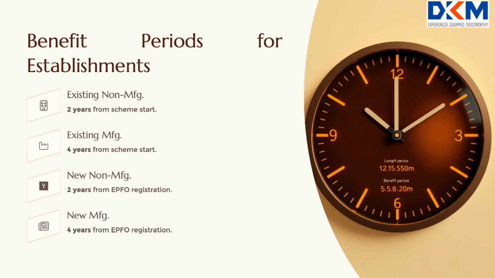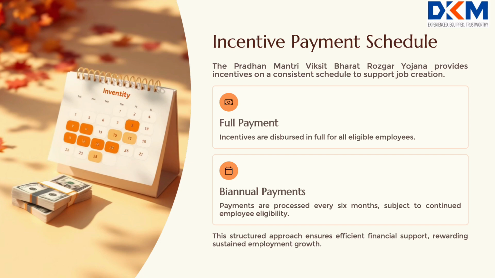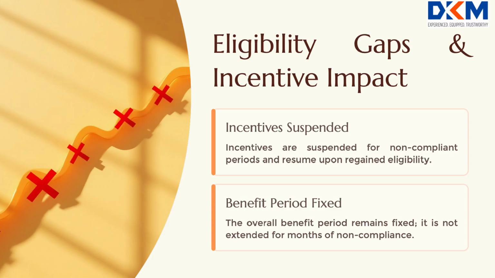years for manufacturing sector. What is the periodicity of incentive payment to the establishment? Incentive will be paid to the establishment in lump sum on 6 monthly basis as per eligibility. What happens if an establishment does not meet eligibility criteria during some months? Benefits stop for those months when the criteria are not met, but restart once eligibility is regained. However, the overall scheme benefit period remains fixed.